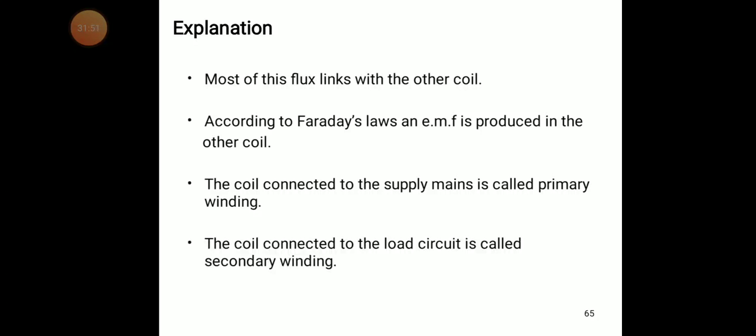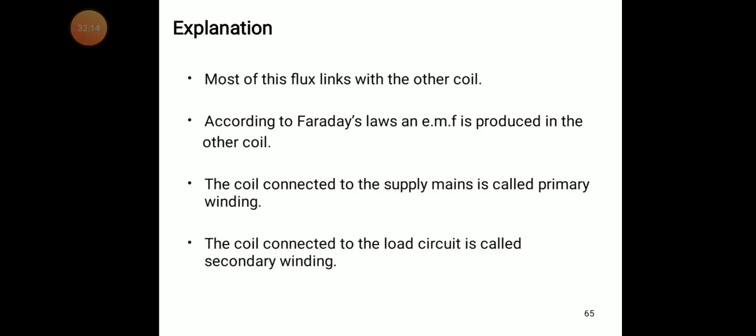So whenever we apply the AC supply, an alternating magnetic flux is generated in the core. Whenever the core has this changing flux, most of this flux links with the other coil.